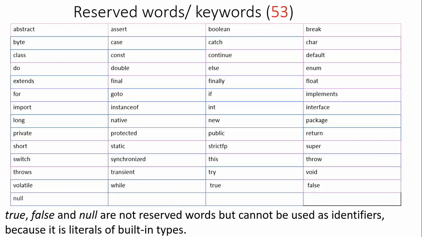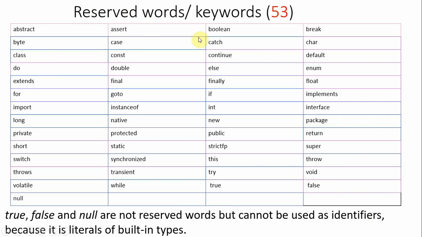In Java also we have 53 reserved words or keywords. Among these 53, 50 can be called keywords, and 3 are literals. We'll discuss what literals are and how they are useful. Reserved means they reserve a specific meaning. So totally 53 are there.